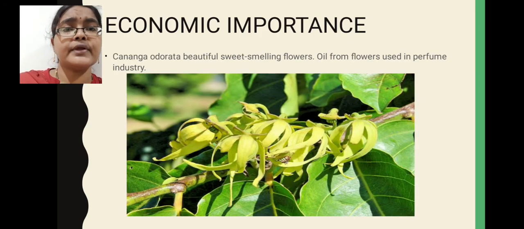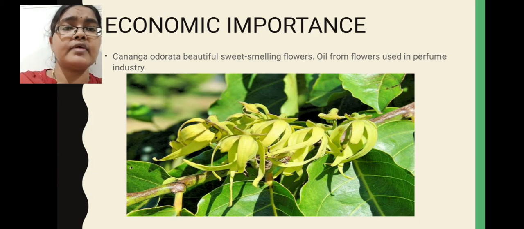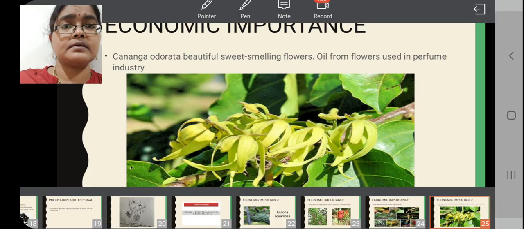In this image you can see Cananga odorata flowers. Mostly Anonaceae family members are aromatic in nature. Why these are aromatic in nature means here some essential oil secreting glands are present in this plant parts. So some essential oils are extracted from these flowers and other parts of the plant. These essential oils are used in perfumery industry. So Cananga odorata, Artabotrys odoratissimum, both are used in perfumery industries because economically valuable essential oils are obtained from Cananga odorata plant as well as Artabotrys odoratissimum flowers.